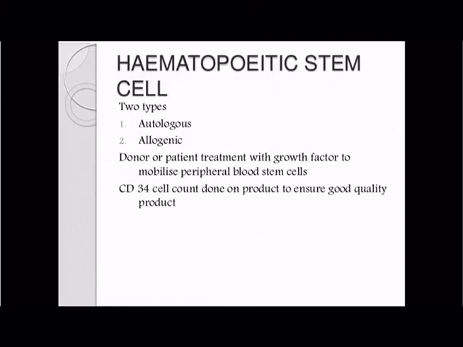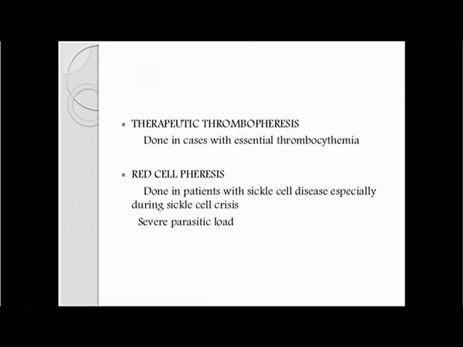Hemopoietic stem cells. These are of two types: autologous and allogenic. Donor or patient is treated with growth factor to mobilize peripheral blood stem cells. CD34 cell count is done on products to ensure a very good quality of product. Therapeutic thrombopheresis is done in cases with essential thrombocythemia. Red cell pheresis is done in patients with sickle cell disease, especially during sickle cell crisis, or in case of severe parasitic load.